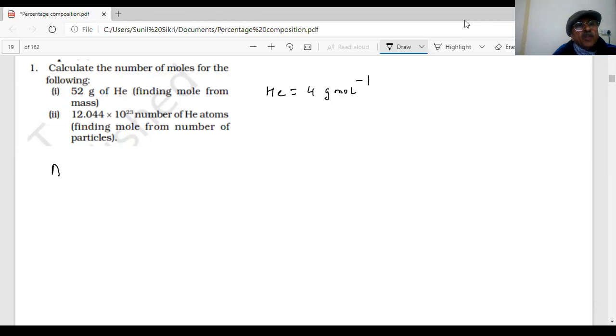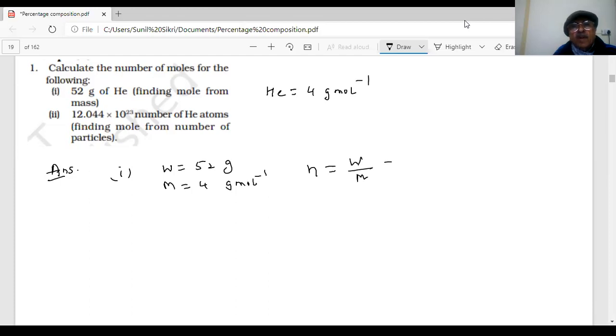What is the answer, students? First, you are given how many grams of helium? W is equal to 52 gram, and molar mass of helium is how much? 4 gram per mole. So what will be the number of moles?